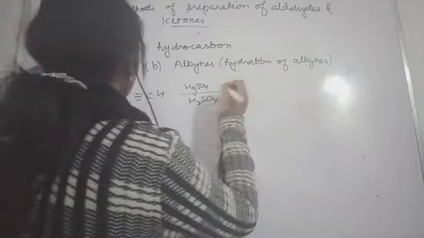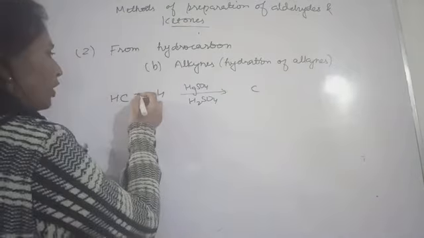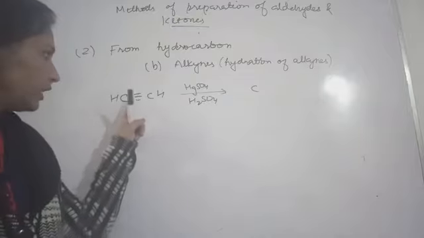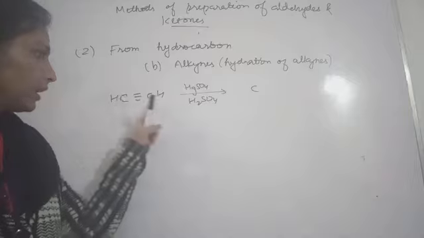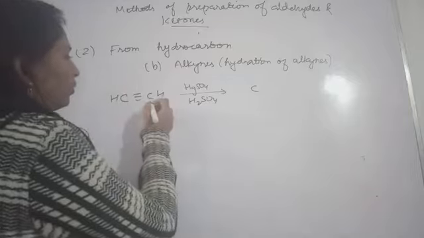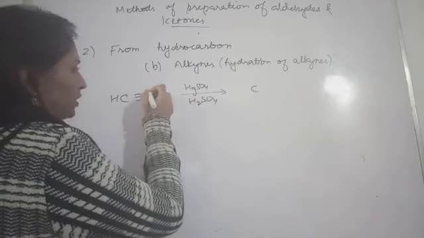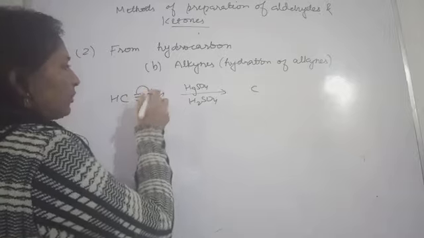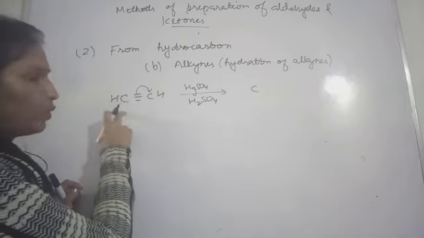So here, if this bond is breaking, the two electrons will go either to this carbon or to this carbon, because they are both symmetrical. That is why you can choose either carbon. If the electrons come to this carbon, then this will acquire a negative charge and the other a positive charge.